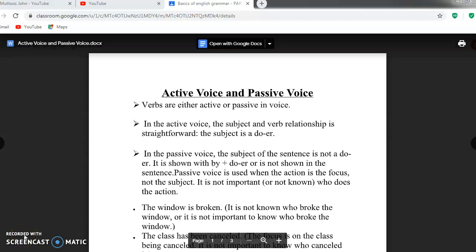Hello all. Let us see active and passive voice. Verbs are either active or passive in voice. In the active voice, the subject and verb relationship is straightforward.